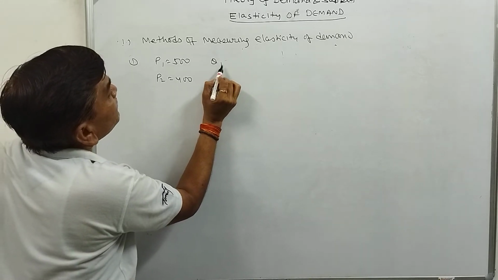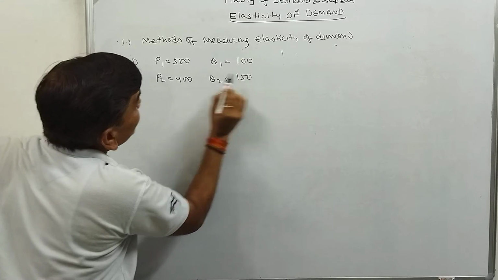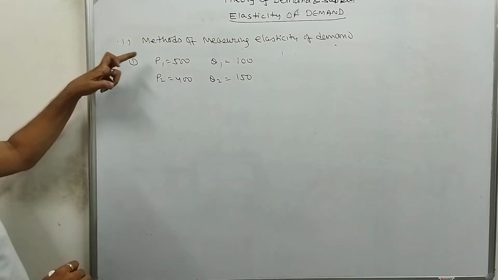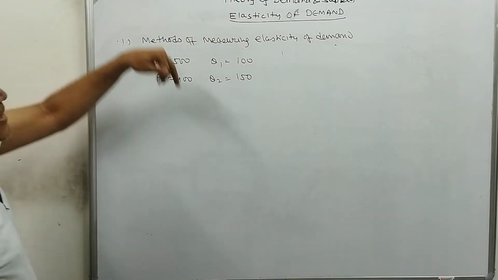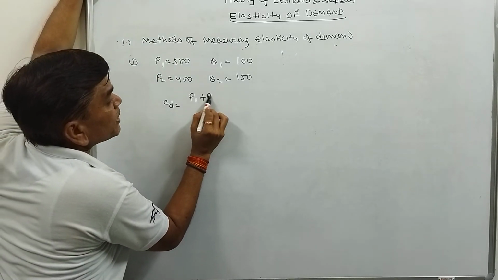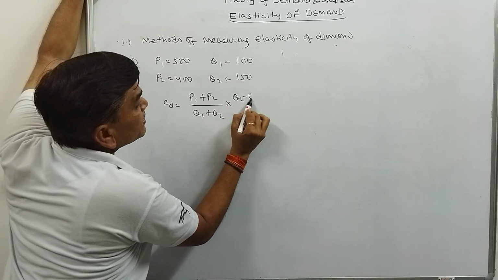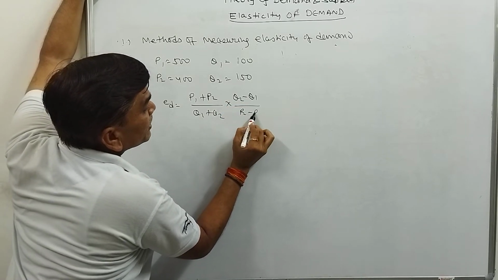Demand for the headphone increases from 100 to 150. So this is the arc elasticity method, because there is a change in price and a change in quantity. The arc elasticity is (P1 plus P2) upon (Q1 plus Q2), multiplied by (Q2 minus Q1) upon (P2 minus P1).